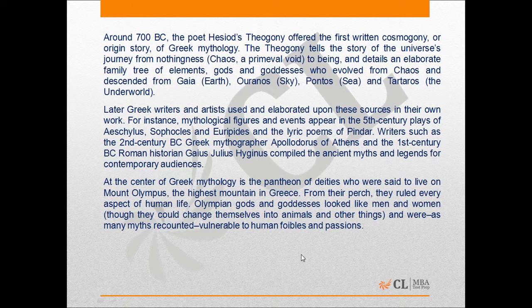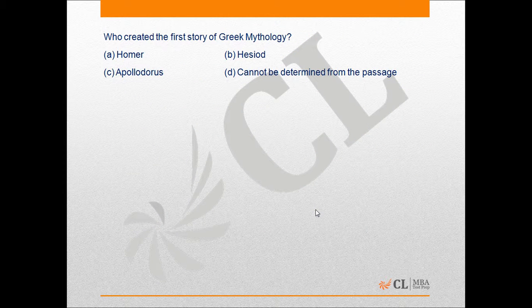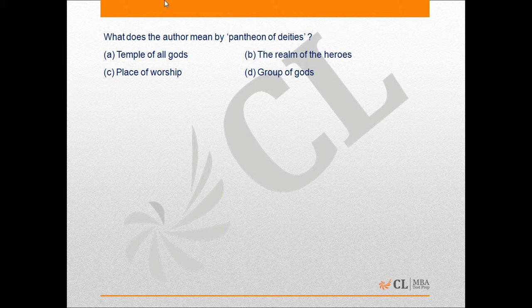Now, these lines suggest that the pantheon of deities refers to Olympian gods and goddesses, that is, the gods and goddesses who lived on Mount Olympus. When we look at the options, we can see that option D, group of gods, is in line with the suggestion. So option D is the correct answer. Temple of all gods, realm of the heroes, places of worship is not really in line with the lines that are mentioned in the passage. So option D is the correct answer.